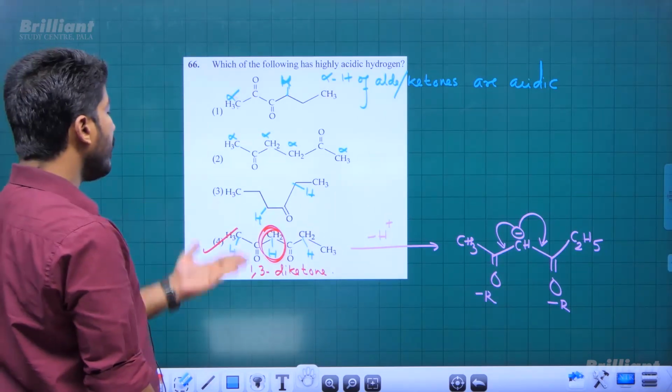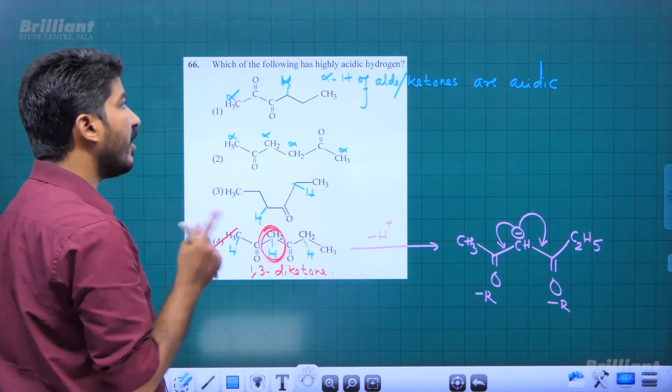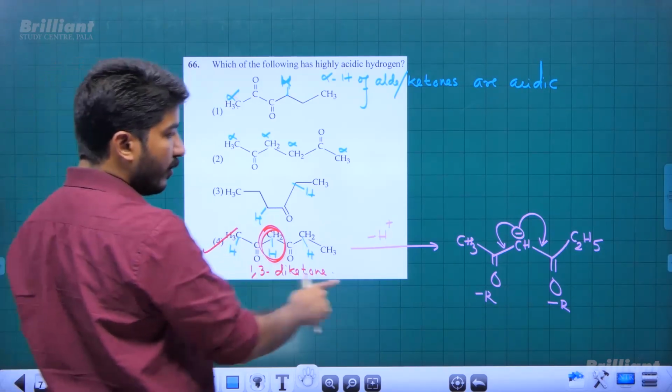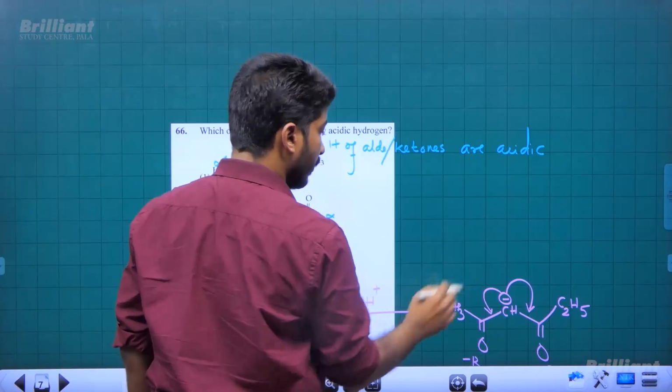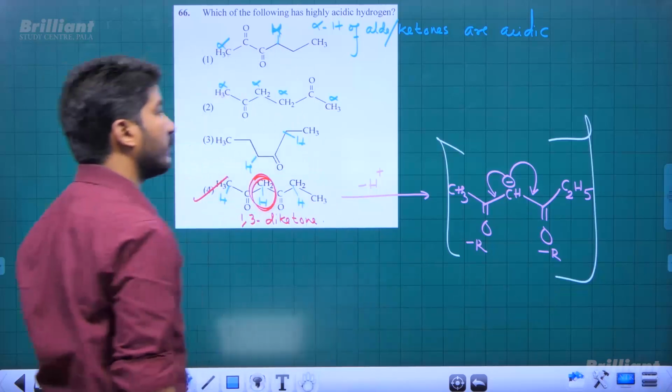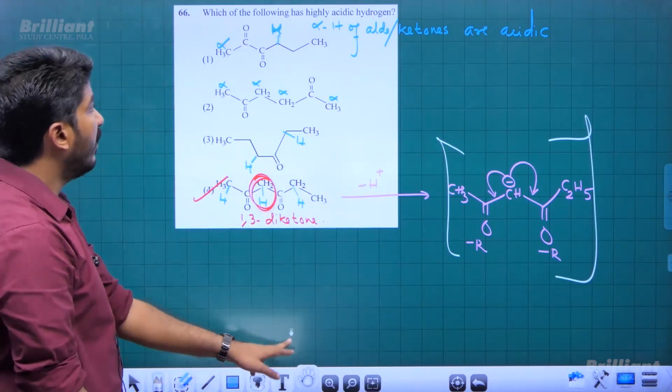So among all these 4 compounds, the most acidic hydrogen will be present in option 4, and that is this particular hydrogen, due to this stabilized conjugate base, right? So 4th was the answer here.